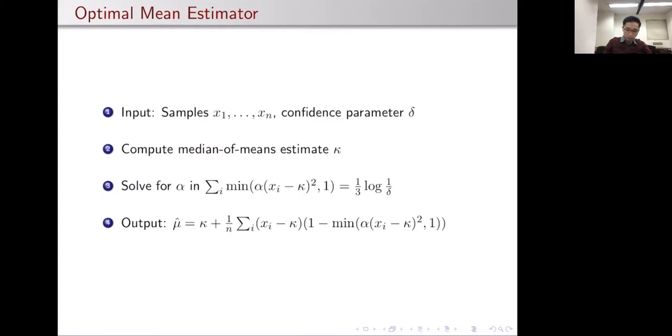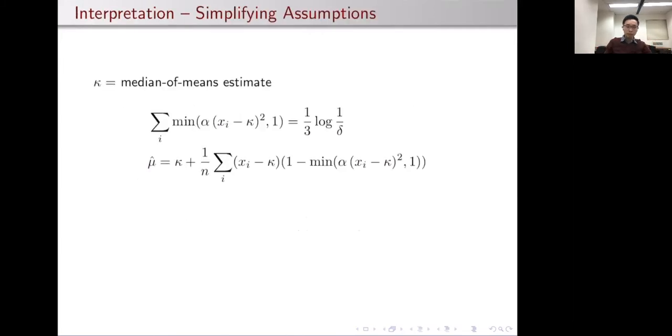Once we have alpha, all we do is plug it into this right-hand side to compute our final estimate mu hat. Now that I've thrown at you these two rather complicated equations, let me try to explain exactly what the estimator is doing. It turns out there's a very simple combinatorial interpretation at the end of it. So again, recall that the estimator is: compute the median of means estimate, solve for alpha in this first equation, plug it into the second equation to compute the final estimate mu hat.